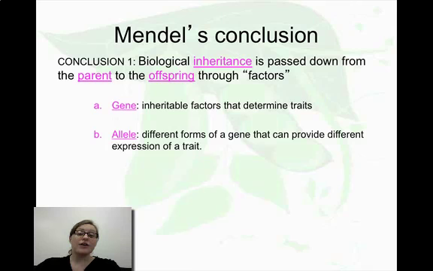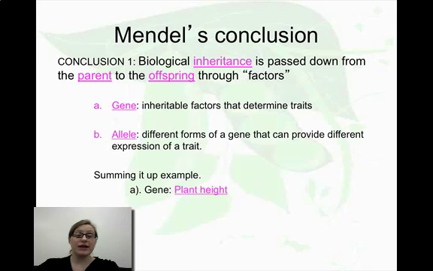Okay? There are different forms of genes that you can have, and the word we use for that is allele. So, for example, if we're looking at the gene which is plant height, we can have an allele which is for tallness, or we can have an allele that is for shortness.